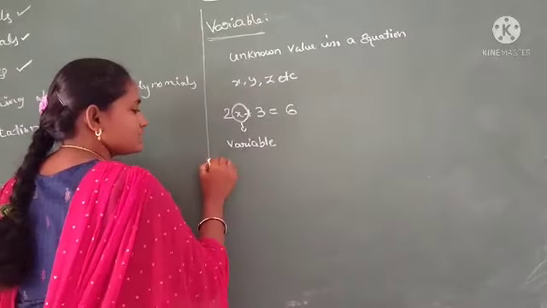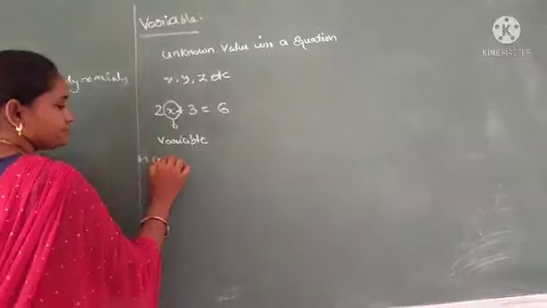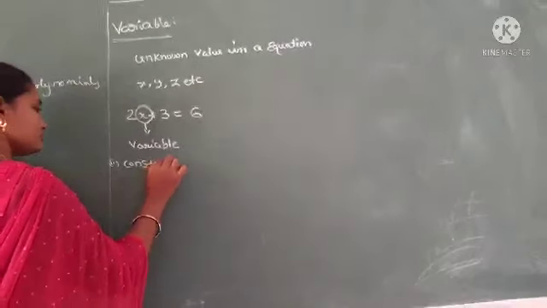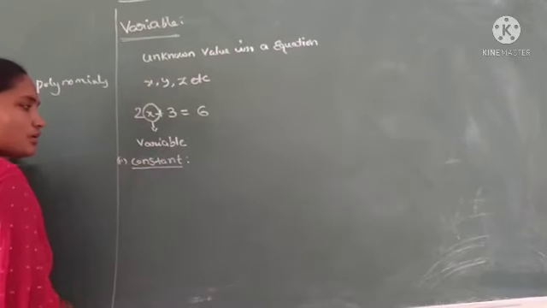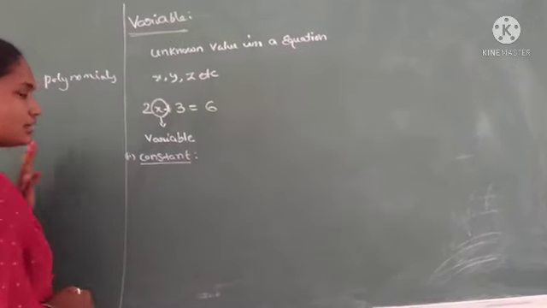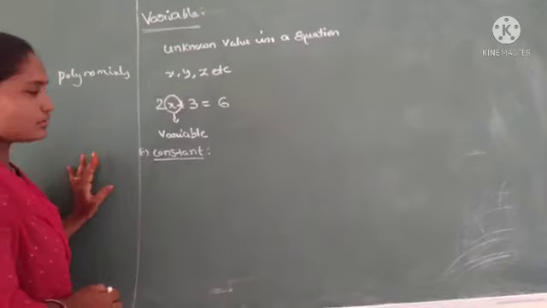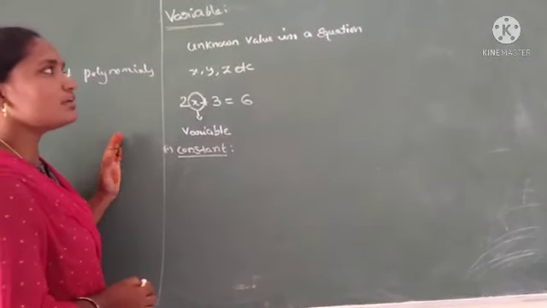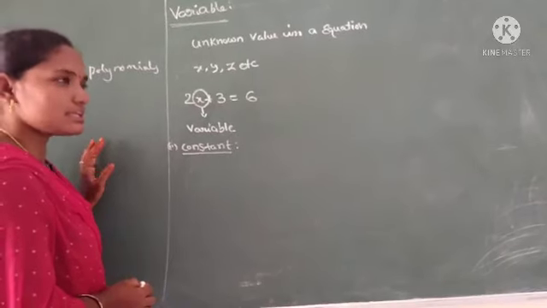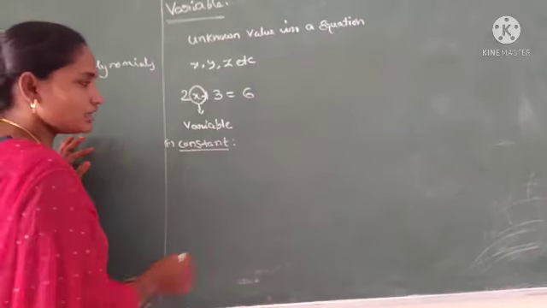Now the second one is constant. Constant is quite the opposite of the variable. Variable is the unknown value in an equation. Constant is the known value in an equation.